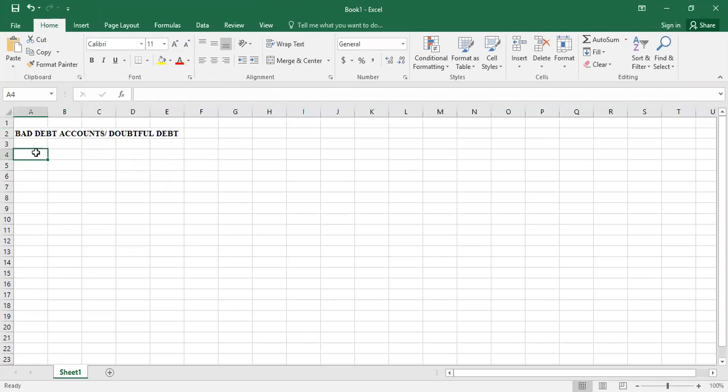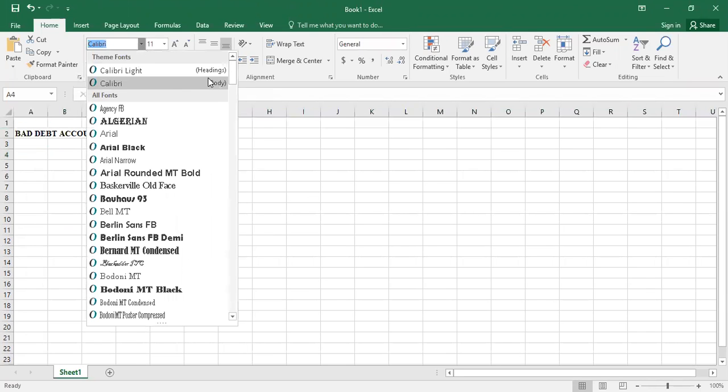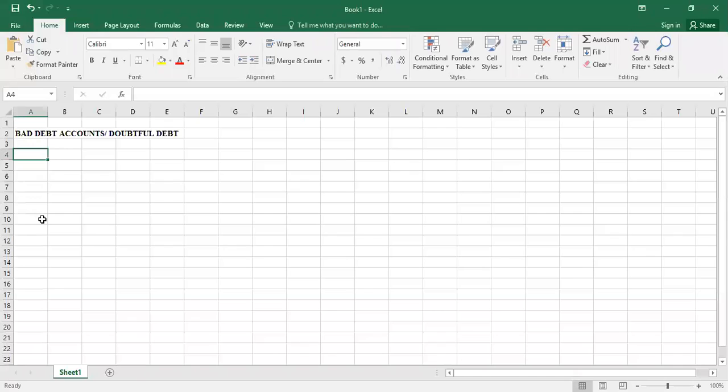First of all, we have to know what bad debt actually is. As you know, there are two types of sales: cash sales, or credit sales. If credit sales occur, then there is a deferred payment; you haven't received payment in cash, you will receive cash later on at a future date. But sometimes it is not possible that you will get back your estimated amount on the estimated day.